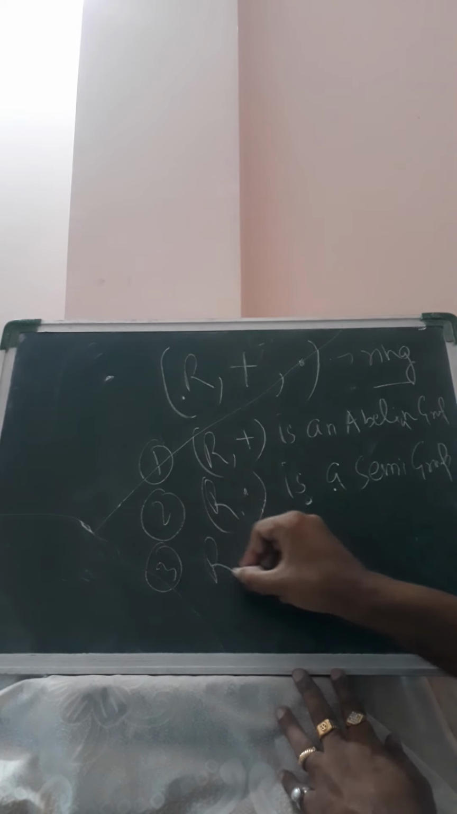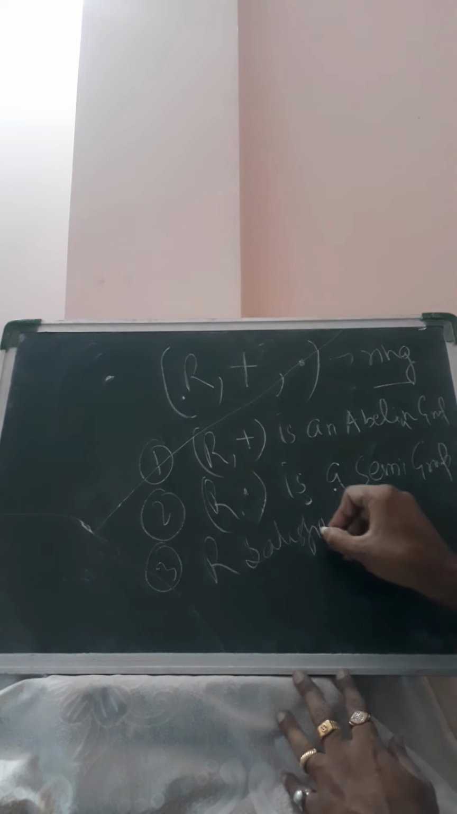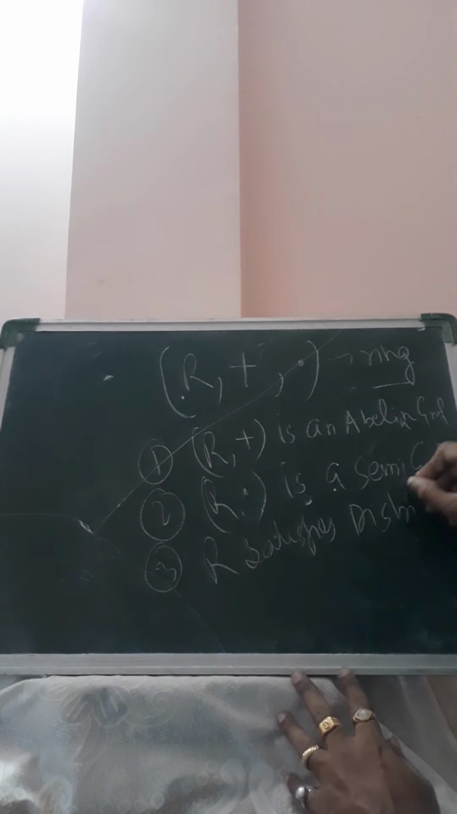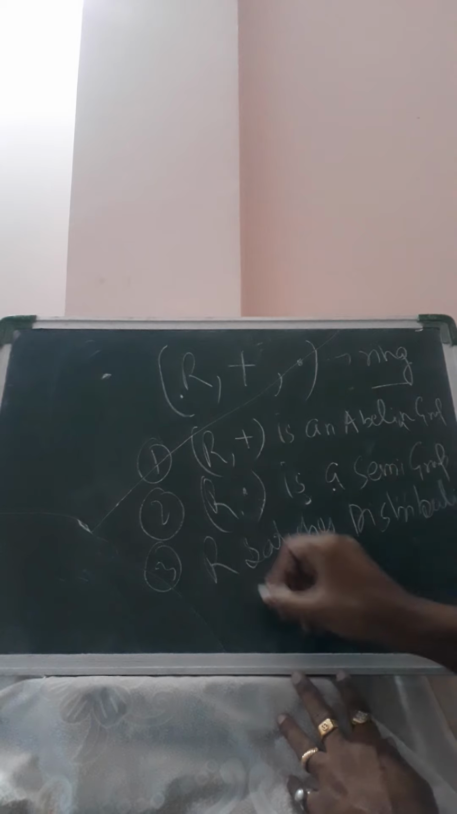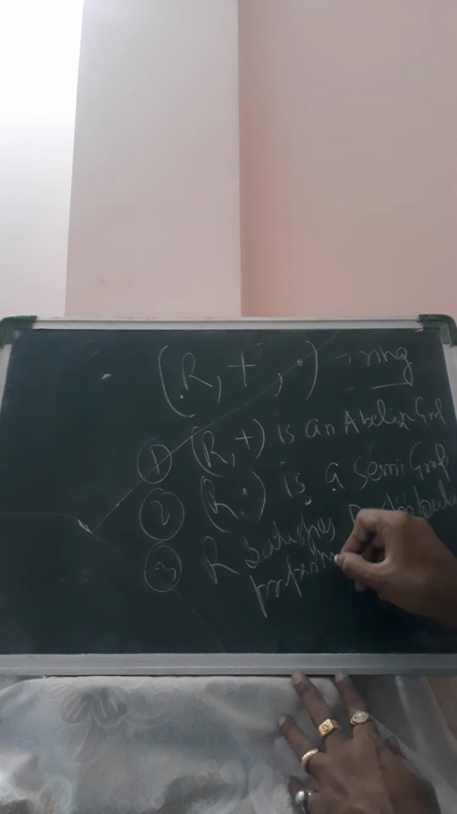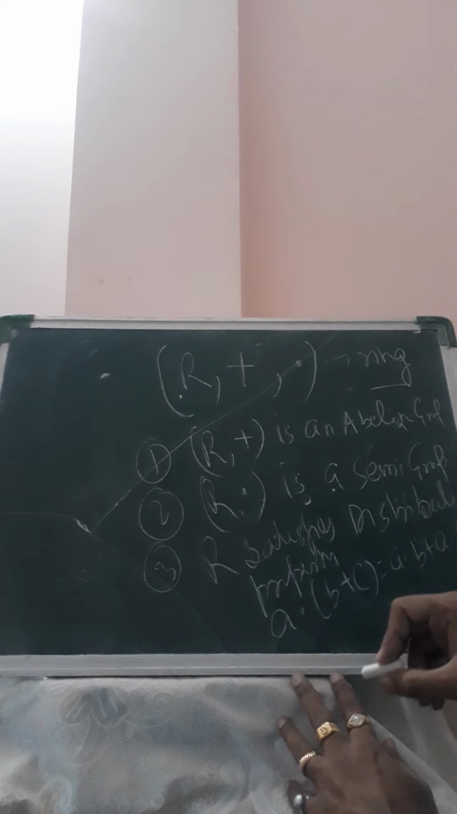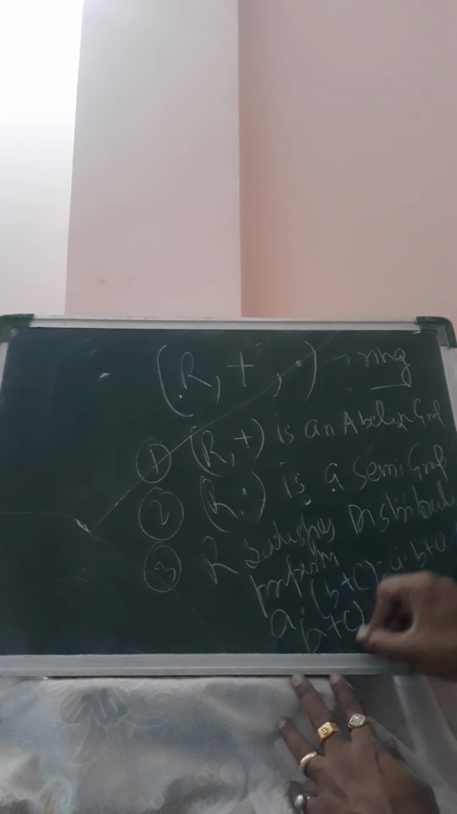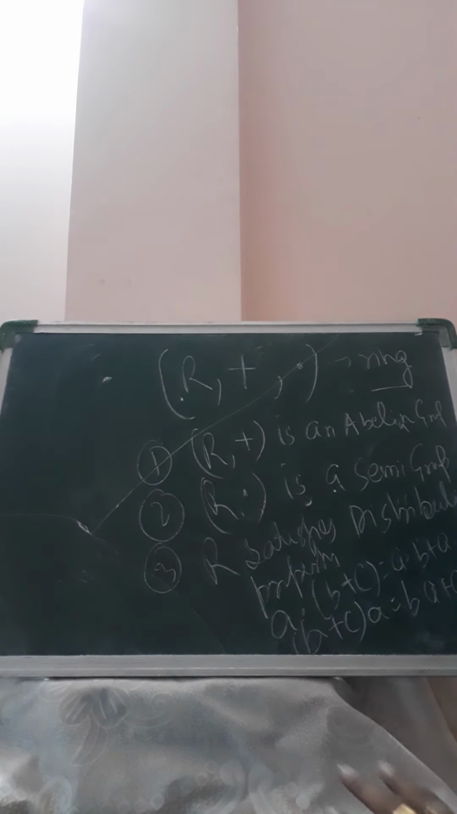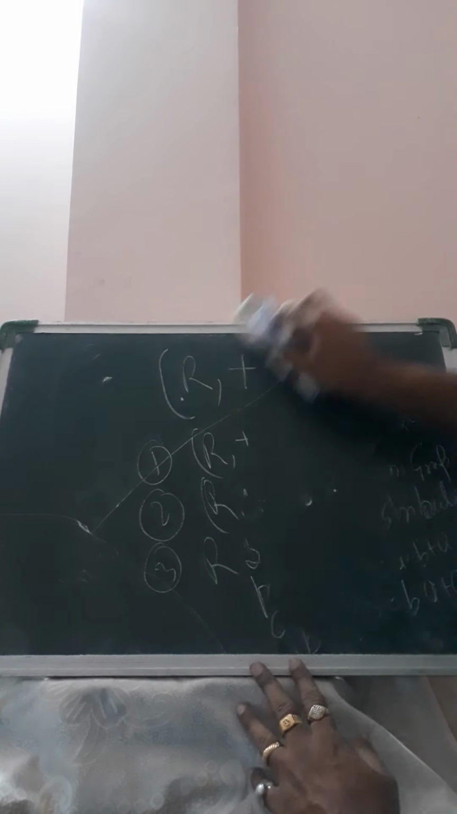Also R satisfies the distributive property, that is, a · (b + c) = a · b + a · c for any three real numbers a, b, c, and (b + c) · a = b · a + c · a. So R satisfies all the properties of a ring with respect to addition and multiplication. So R, the set of real numbers, forms a ring with respect to addition and multiplication.